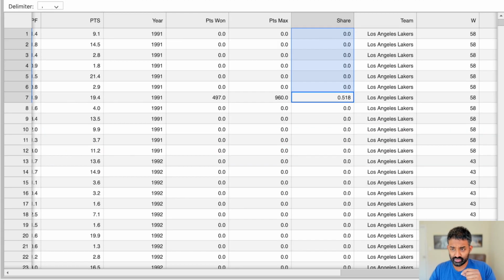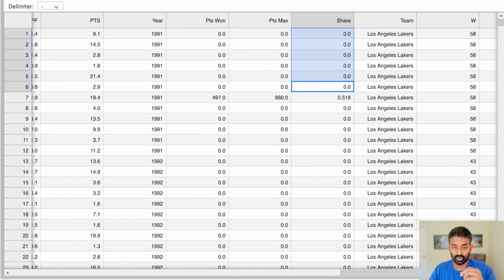And if we go to our CSV browser, you can see that on the right. You may have seen it earlier, but basically this is just the points won divided by the points max. And because of how we cleaned the data earlier, for some rows where people didn't win MVP, the points max is listed as 0. Not technically correct, but it's okay because we only care about the share column, and the share column is accurate. They actually did get 0% of the MVP vote.